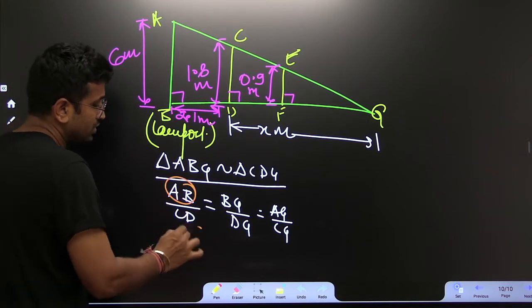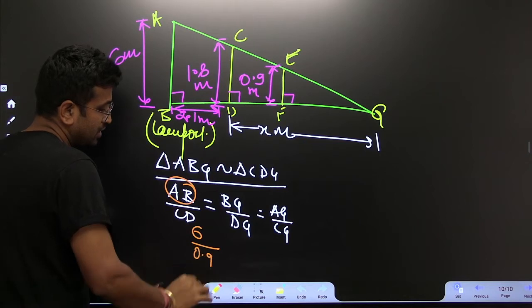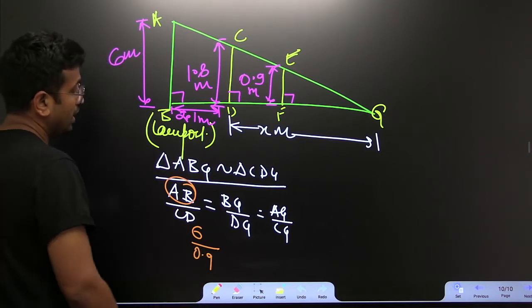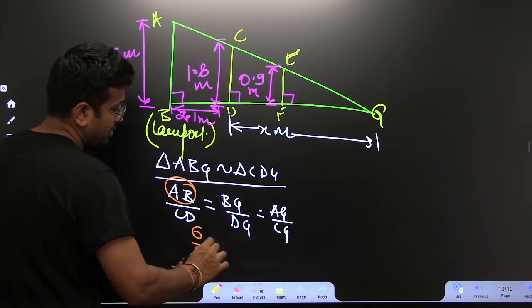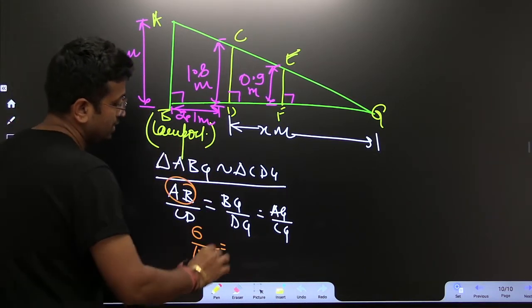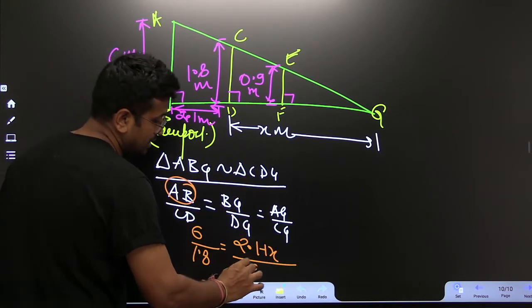AB, what is the value? 6. CD, what is the value? CD is 0.9. Great. Sorry, 0.9. 1.8. I'm really sorry. 1.8. What is BG? It is 2.1 plus x. And what is DG? x.